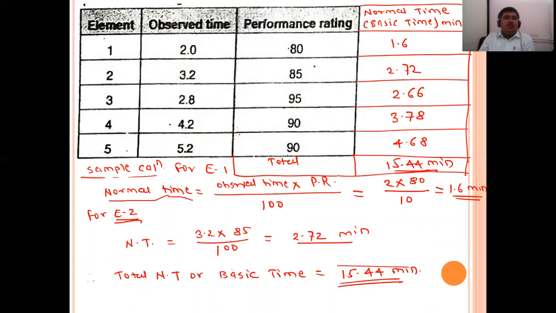So 2 into 80 divided by 100. What will be your answer? Your answer will be 1.6 minutes for the first element. Similarly for the second element, 3.2 into 85 divided by 100, 2.72 is the normal time.